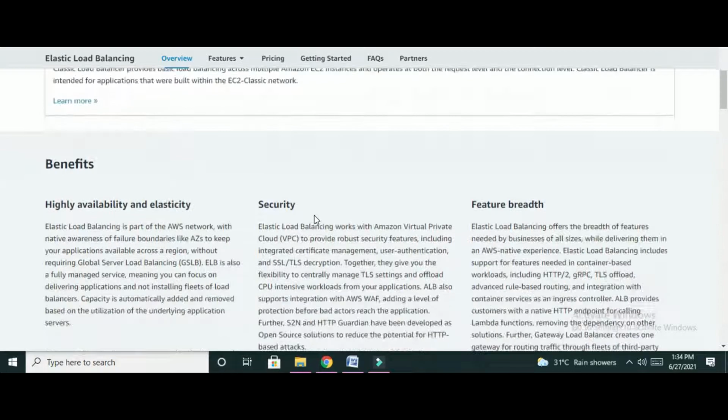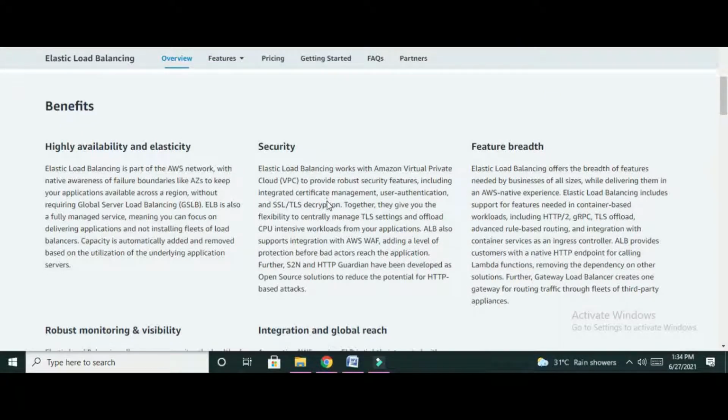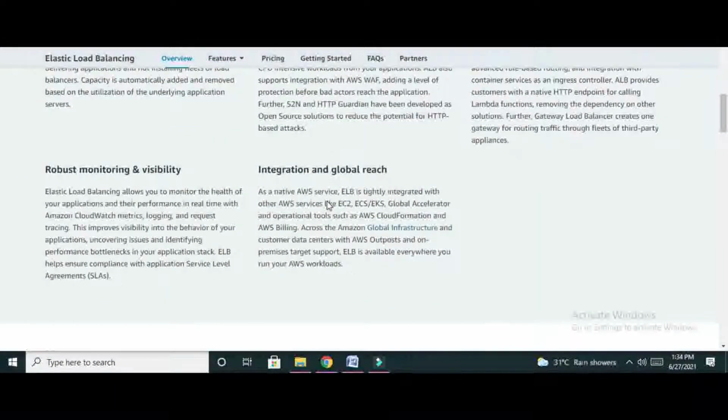So what are the benefits? The benefits are high availability and elasticity. Highly available means multi-AZ, it supports multi-AZ. Security: Elastic Load Balancing works with VPC. Feature breadth: it can be used for all sizes of businesses. Robust monitoring and visibility: it helps in monitoring.